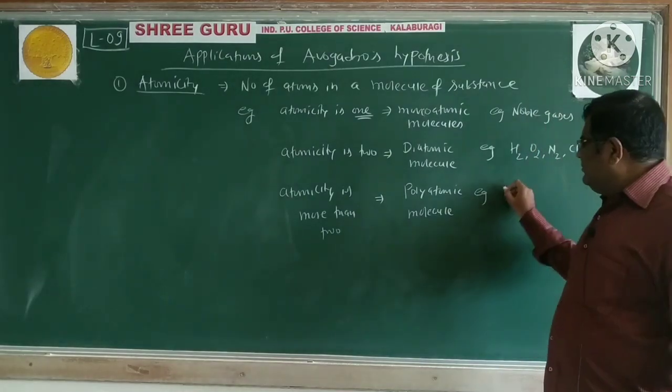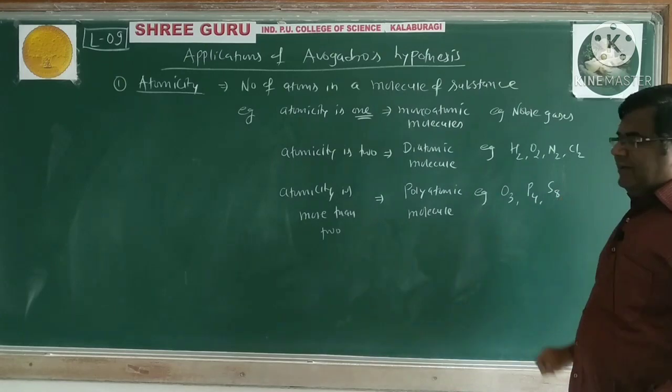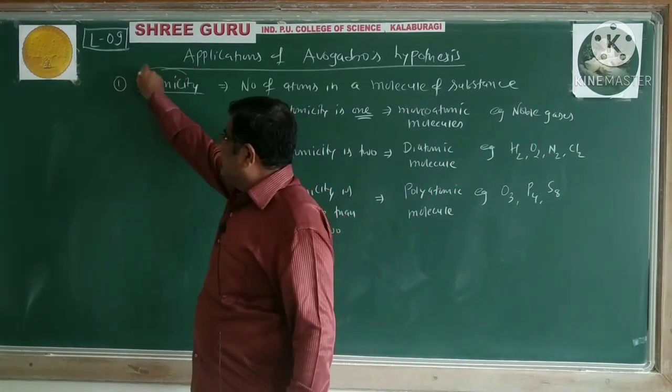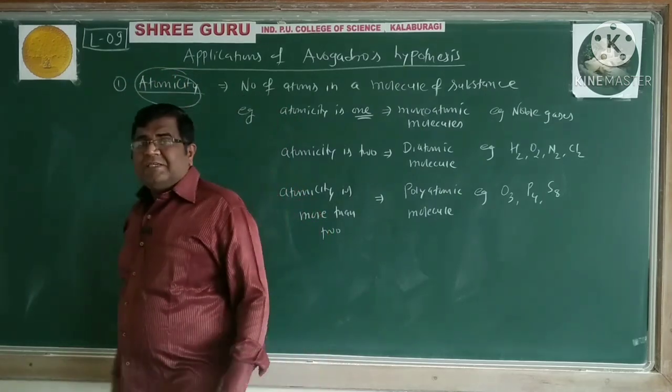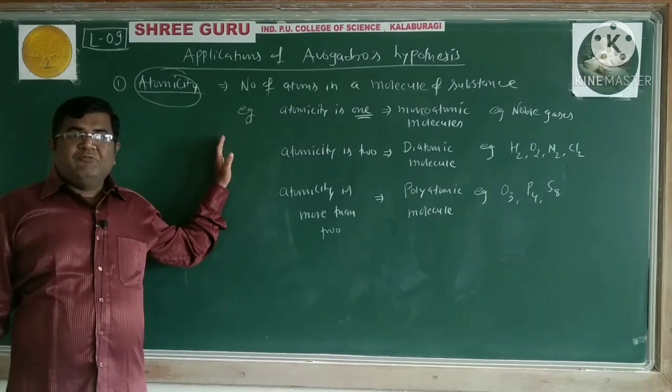Examples are ozone, phosphorus and sulfur. So this word atomicity is a direct consequence of Avogadro's hypothesis.